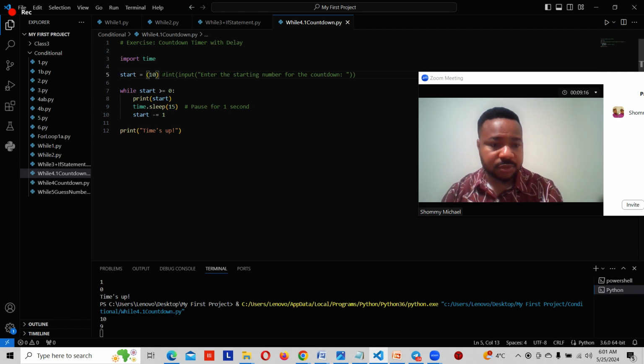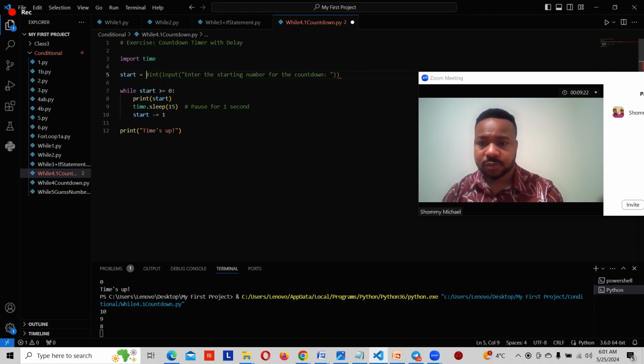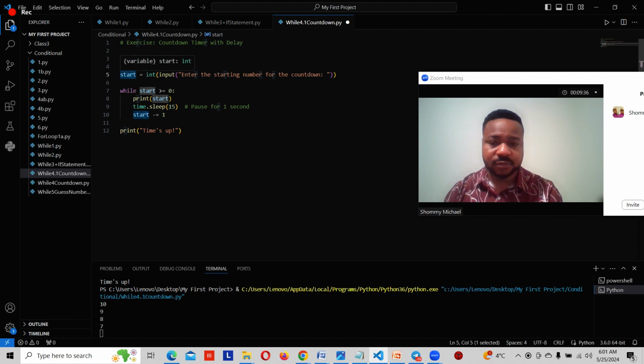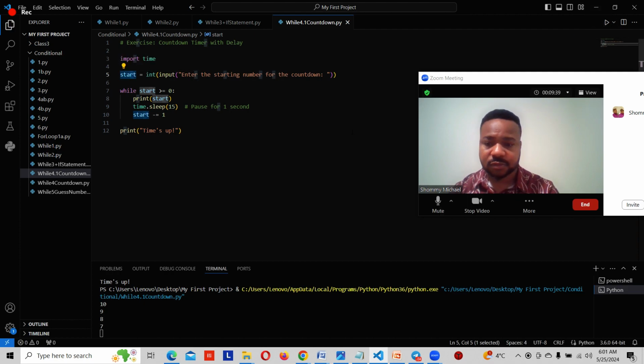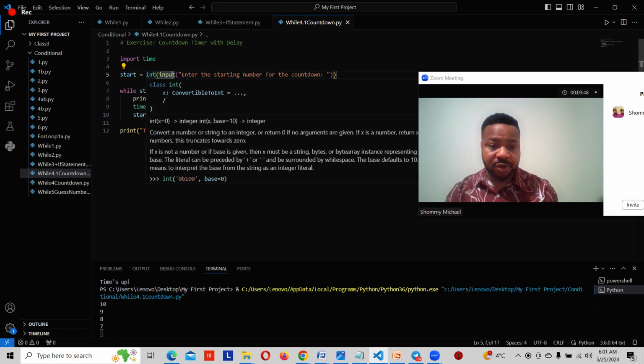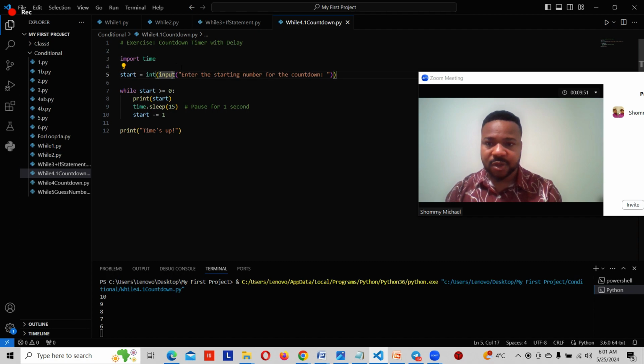So let's enter the code. You see it's just counting down, but we can end this program. So we did start right here. Start is equal to integer. That is to say, the number we want to enter is an integer. Integer is a number. We now said the Python program should prompt us to enter a number.